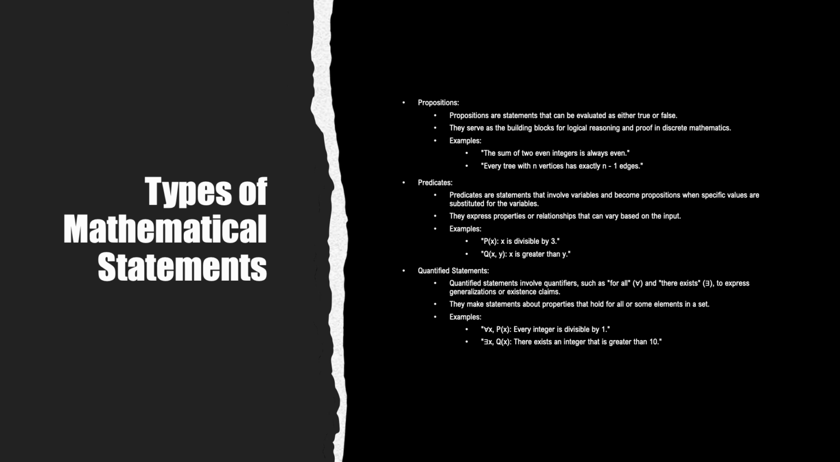Quantified statements allow us to make generalizations or claims about the properties of elements within a set. For example, the statement for all x, P of x, every integer is divisible by 1, asserts that every integer satisfies the property of being divisible by 1. On the other hand, the statement there exists an x such that Q of x, there exists an integer that is greater than 10, claims that at least one integer satisfies the property of being greater than 10.